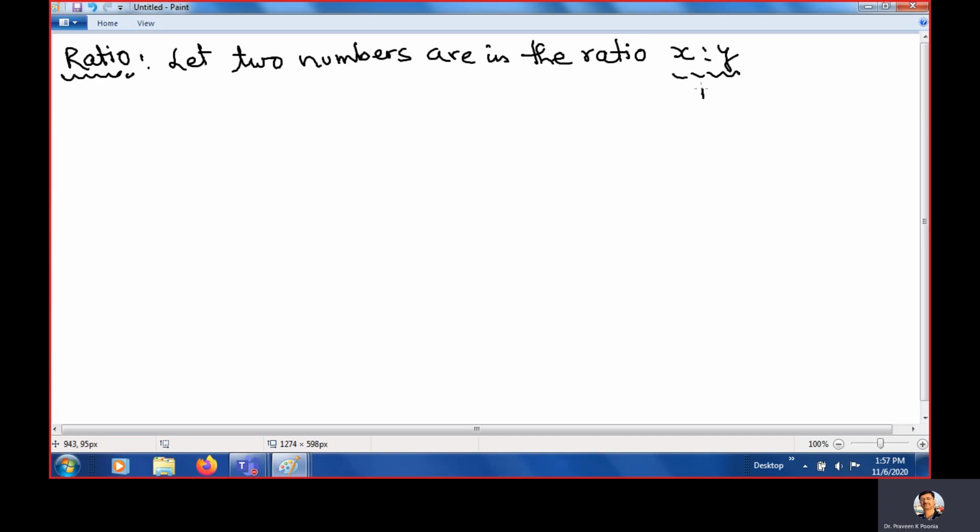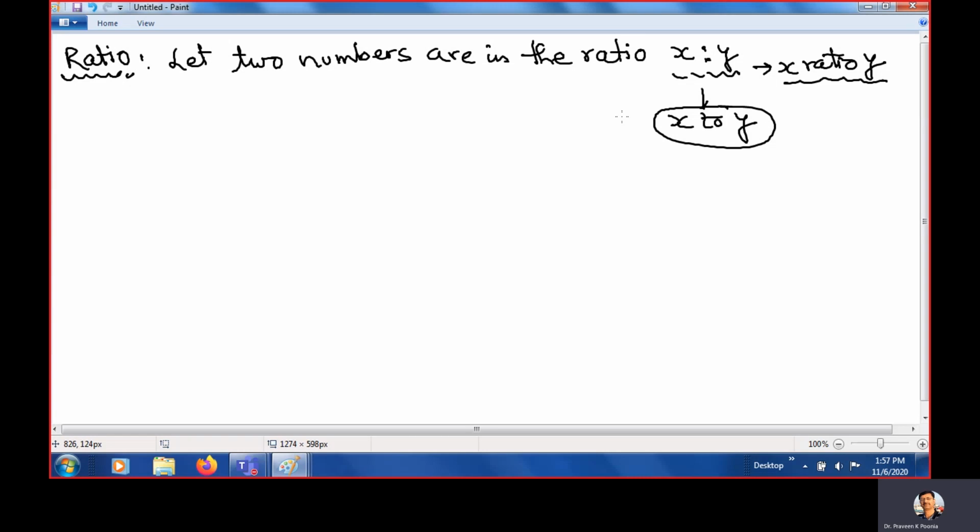This is written as x:y, and it is read as x to y. Clear? If two numbers are in the ratio x ratio y, you can call it x to y, you can call it x ratio y, but generally we read it x to y. Clear? This is the ratio.